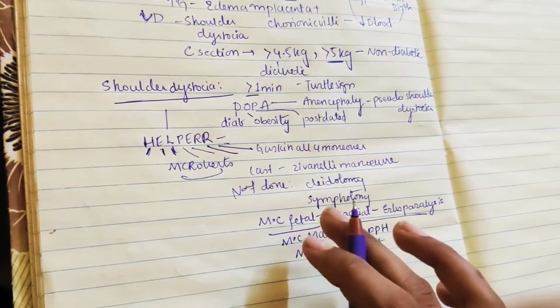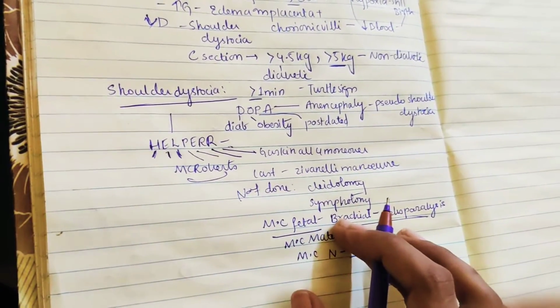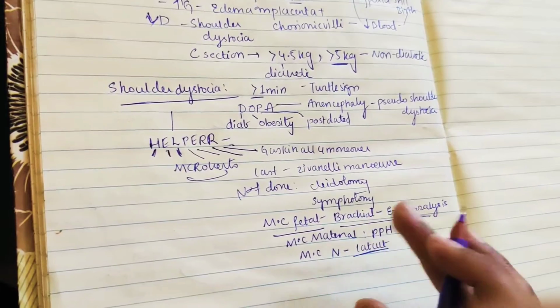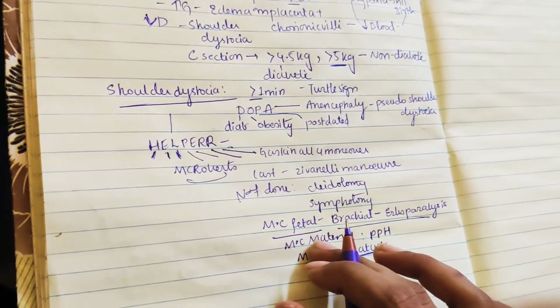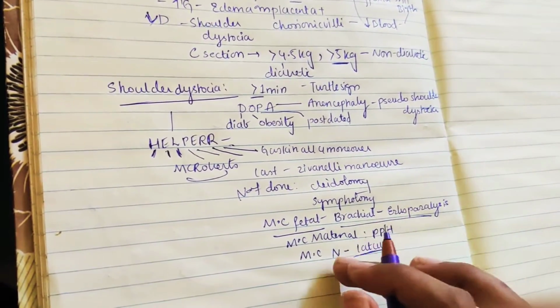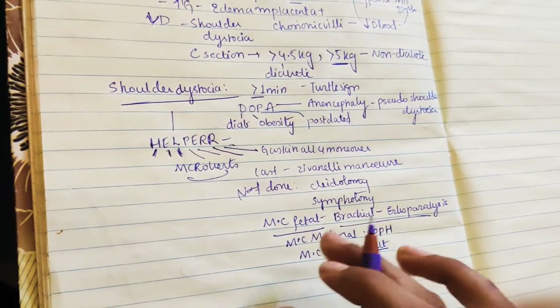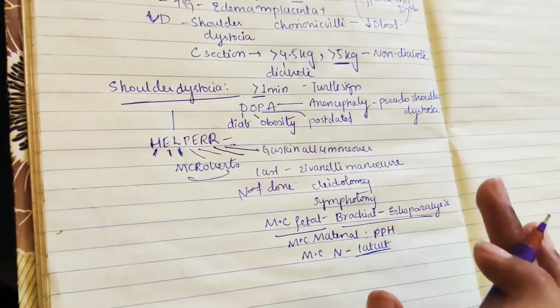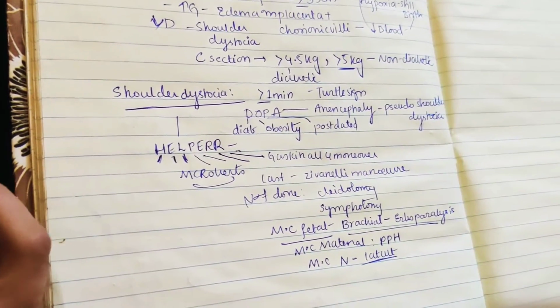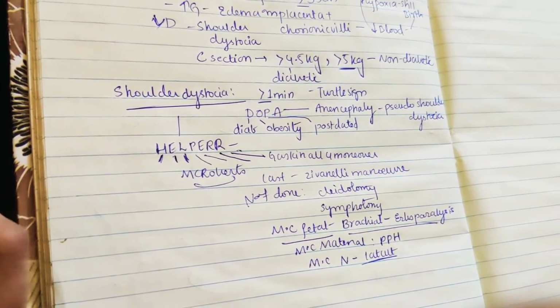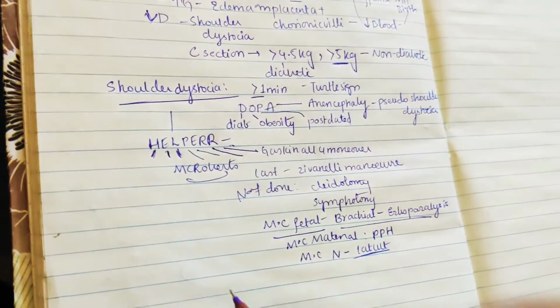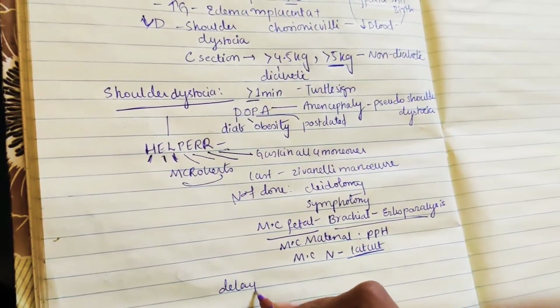So these are very important. The most common fetal structure affected is the brachial plexus leading to Erb's palsy, that is Erb's paralysis. The most common maternal complication is postpartum hemorrhage, and the most common nerve affected in the McRoberts maneuver is the lateral cutaneous nerve of the thigh. So finally, let us discuss the delayed lung maturity.